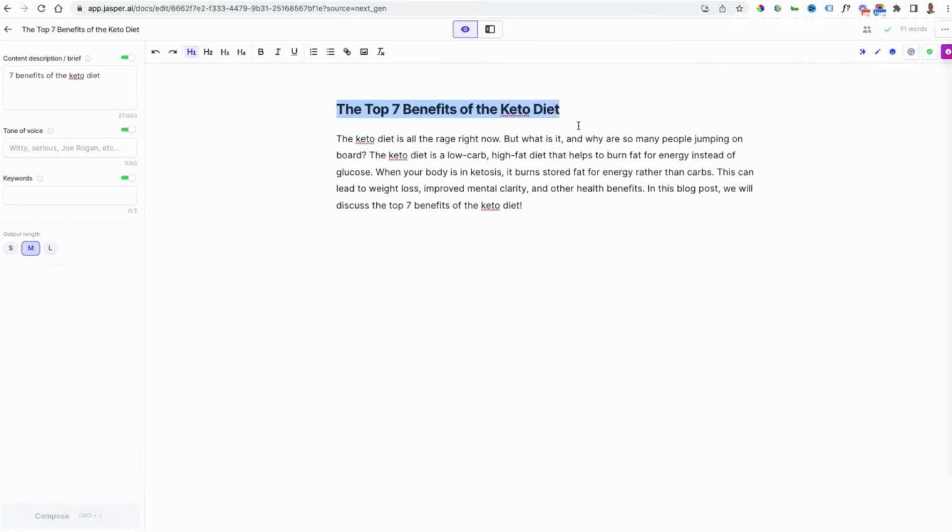And what this does is I start building it out, but from this, the reason this is so powerful is that I have one of two options. I can literally start giving it commands saying, write out 7 points based on the above. So I could say something like, let's go generate an outline of the 7 benefits of the keto diet. And let's go enter. And then JASPER.AI will automatically pull information.